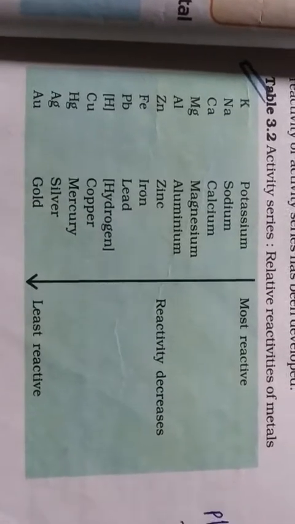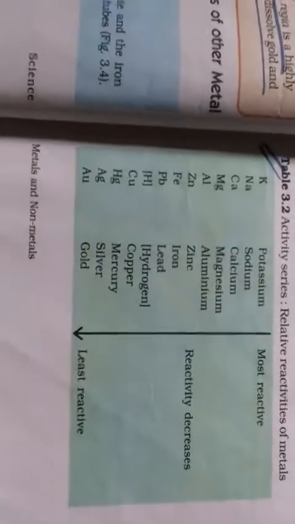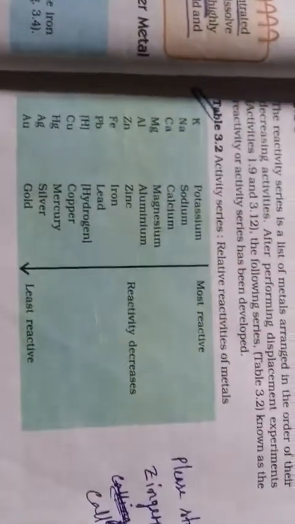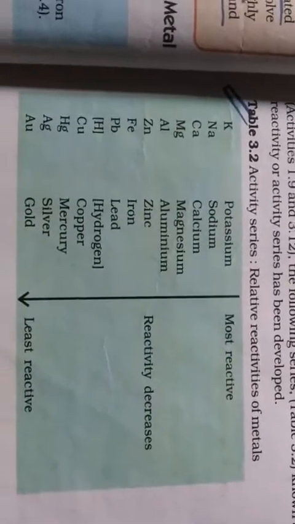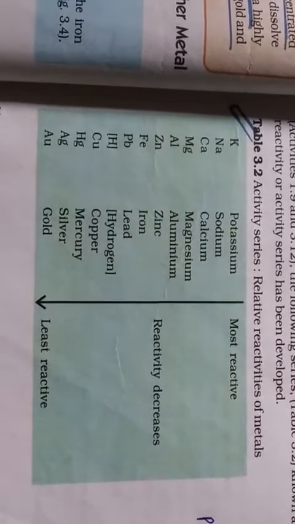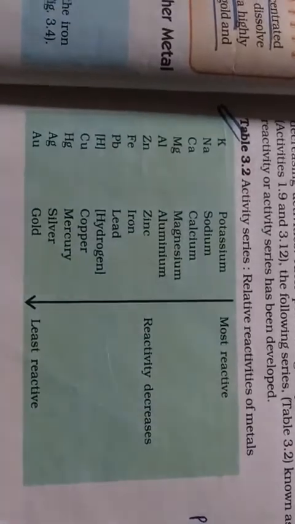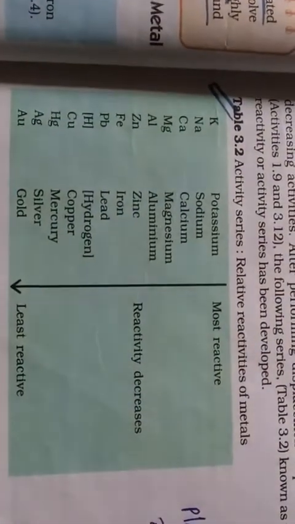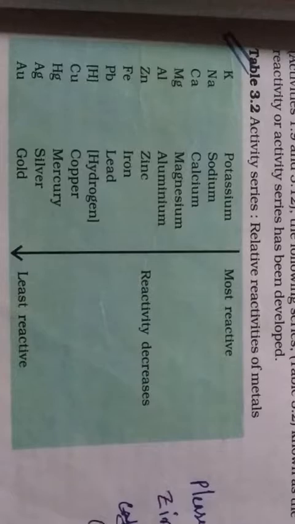Now this chart should be learned so that we can know which is more reactive and which is less reactive. Because for a displacement reaction to take place, we must know which metal is more reactive. Besides this, the extent of reaction of different metals is found different on the basis of their reactivity. So for this purpose we have to learn this chart.